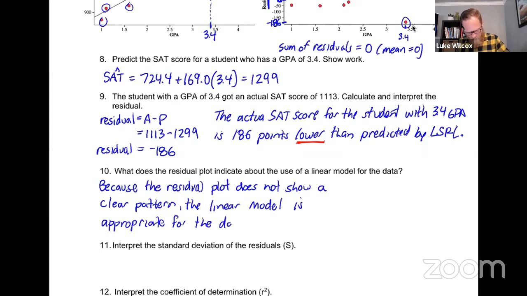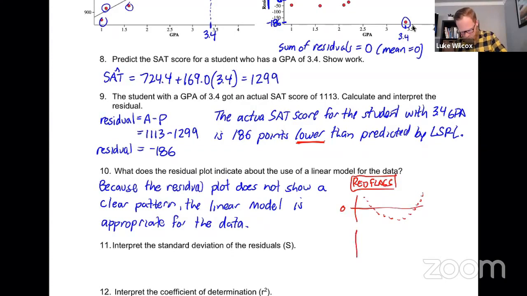So what would happen if we did have a pattern that was left over in the residual plot? I'm just going to put a little note here off to the side. These are what I call red flags. If you were to see a residual plot that looked like one of these, that's a red flag to you that the model you've chosen might not be the best model. So here's the first example, residual plot, right? So 0's there. If you had a very clear, what I call smiley face pattern, right? You see the smiley face there? That is an indication to you that whatever model you chose that created that residual plot is not a good model for the data. Similarly, another red flag is the frown face.